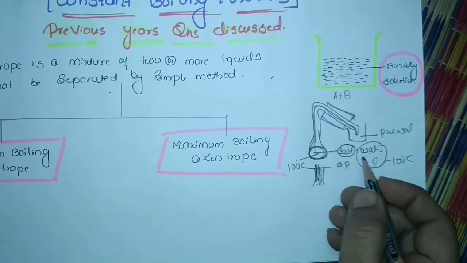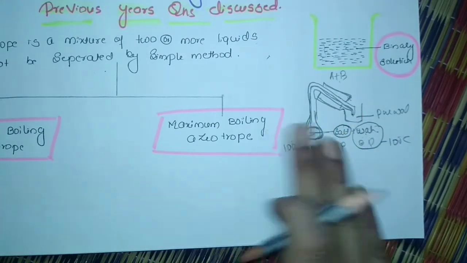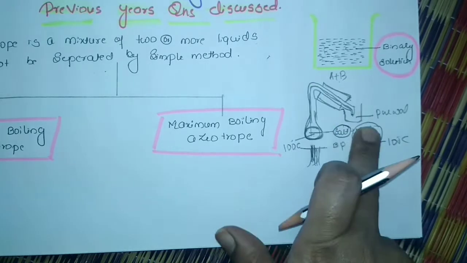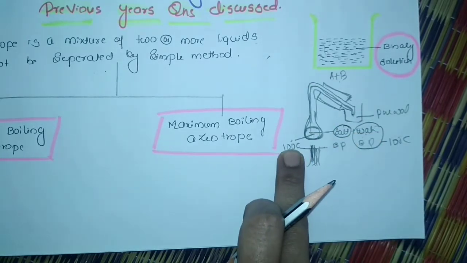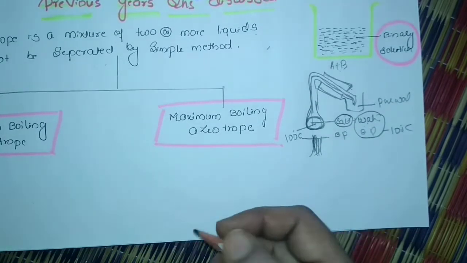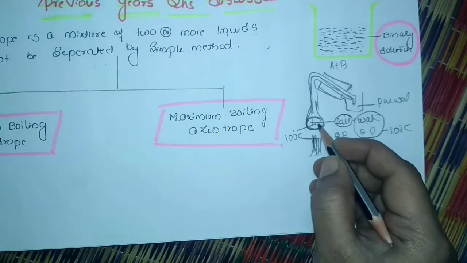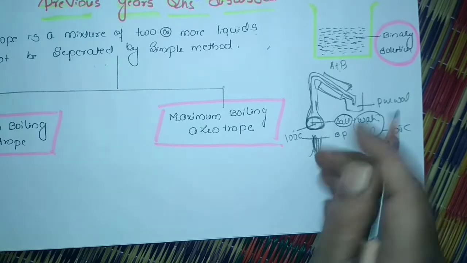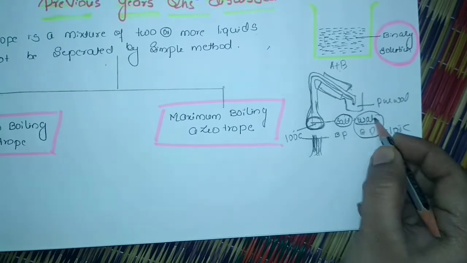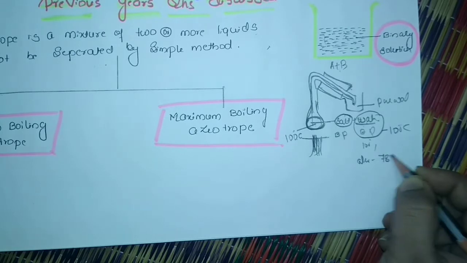So this is the example for salt water. The separation was possible because the water has its own boiling point at which it can be separated, but the salt remains there. Similarly, if I take any two liquids, such as organic solvents mixed as a homogeneous mixture, and want to separate them, each solvent has its own boiling point. For example, water has 100 degrees, and alcohol has around 78 degrees.